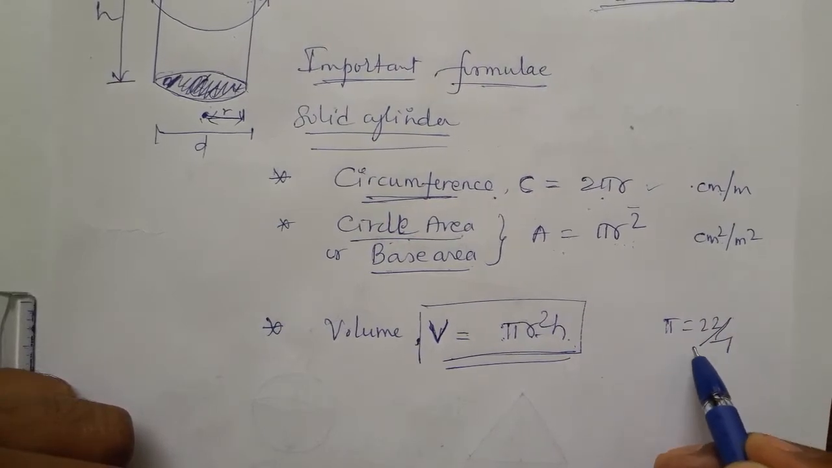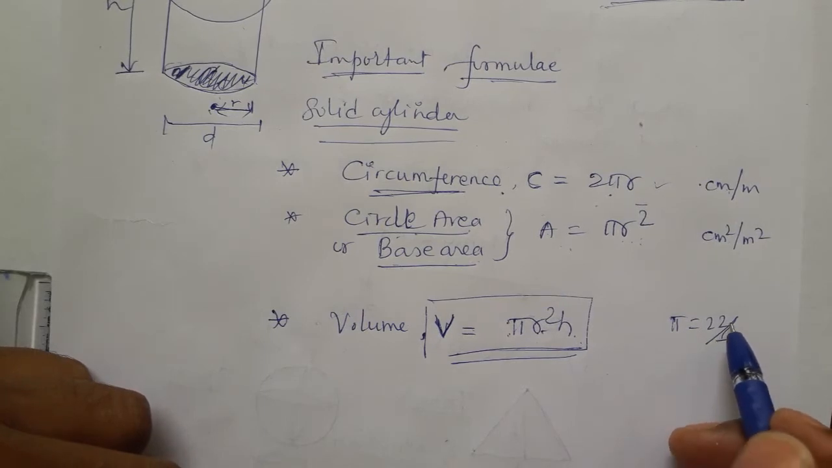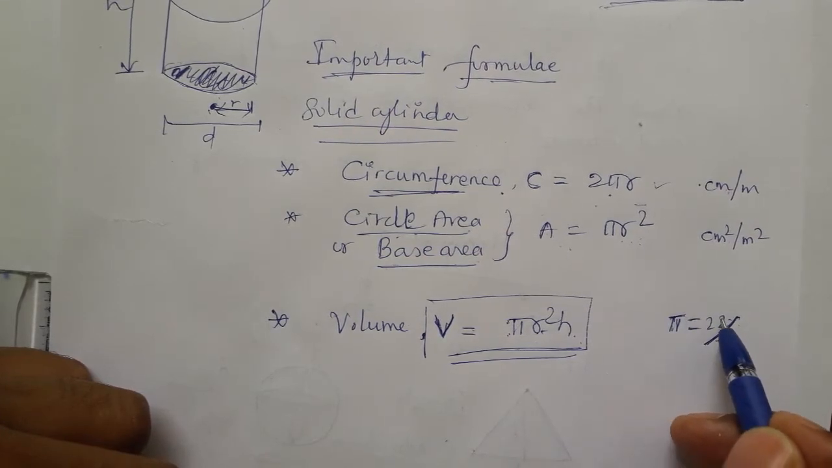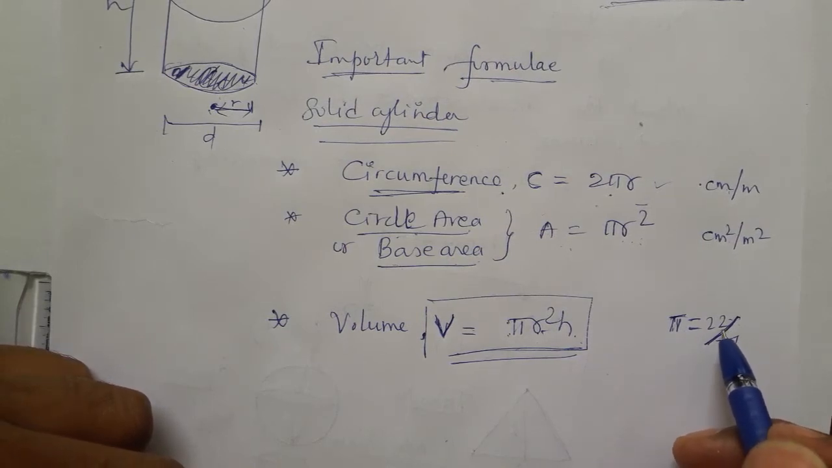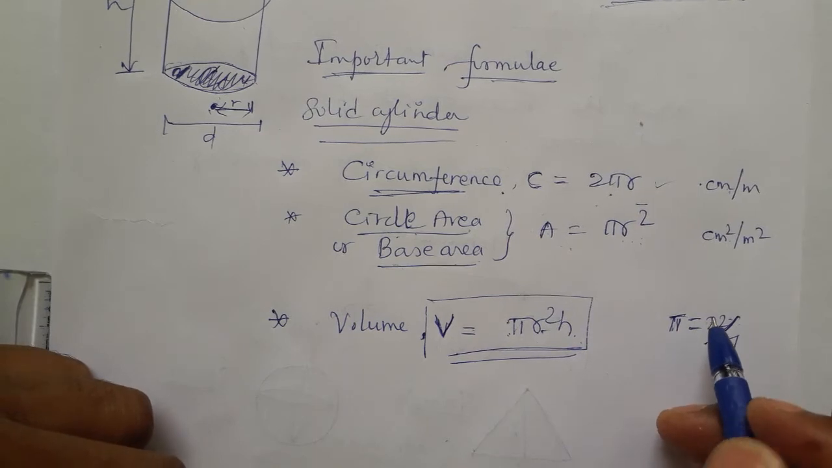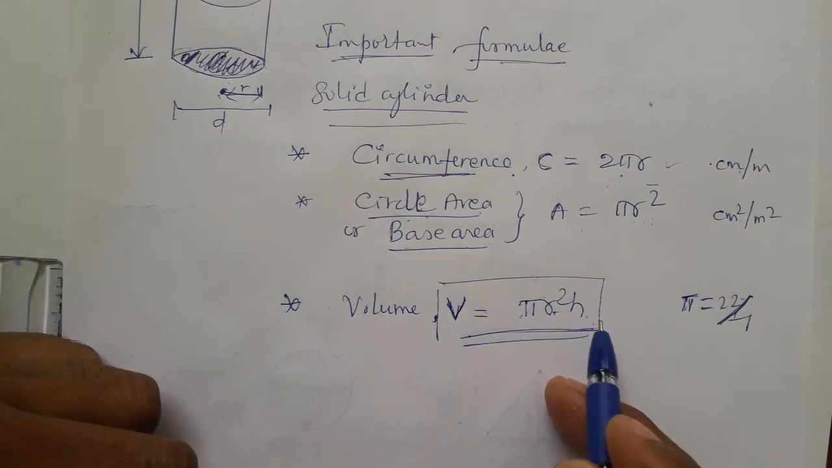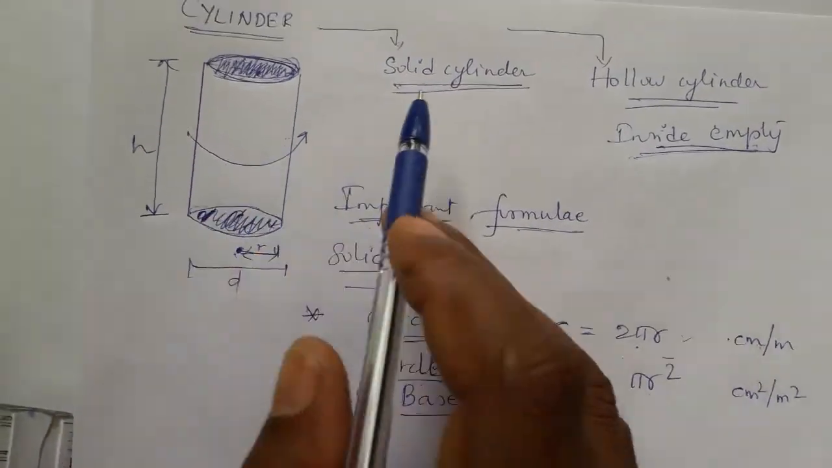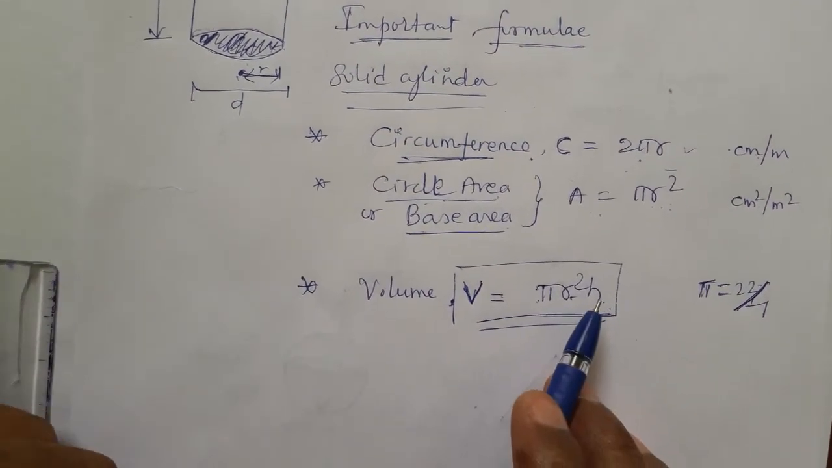Sometimes in the question they give different values. Pi is equal to 3.14, like that. So whatever value is given in the question, use the same. But if nothing is given in the question about pi, it is always 22/7. If something is given in place of pi, use the same during the calculation. V is equal to pi r square h is the very important formula. That is the volume of any solid cylinder.